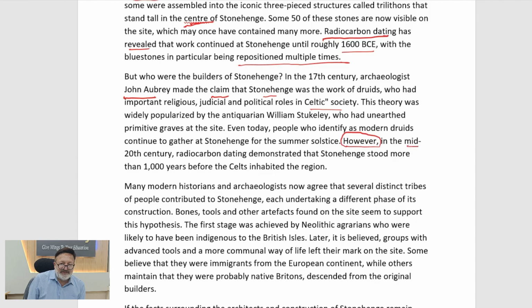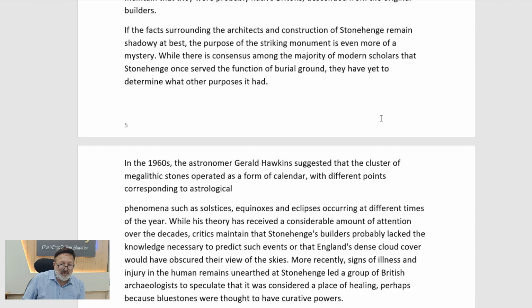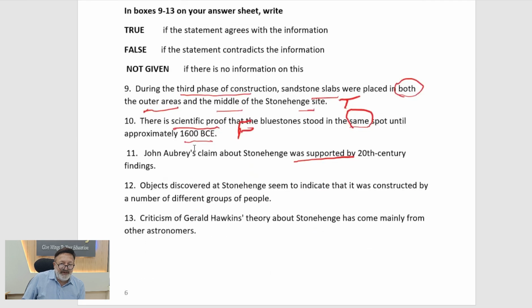Radiocarbon dating demonstrated that Stonehenge stood more than 1000 years before. So 20th century में हमें ये पता लगा कि जो Stonehenge था वो 1000 years before the Celts inhabited the region, before these Celts. And here it is that was work of Druids. Now let's see what the question is demanding from us. The question is saying claim about was supported. So it is not supported because we have, first of all, however, this means it is going against.